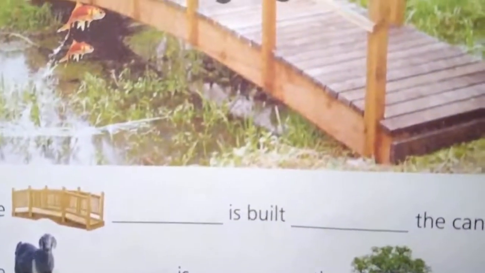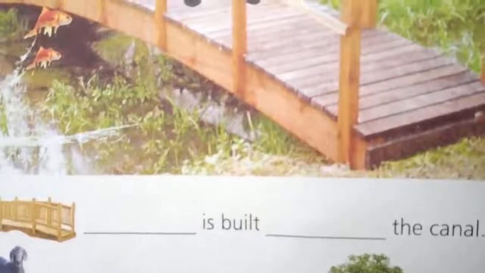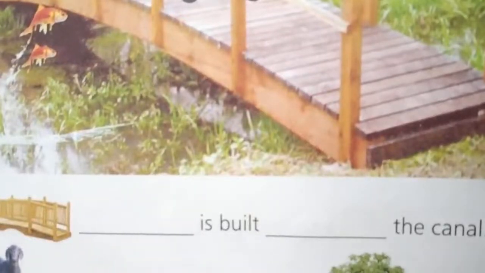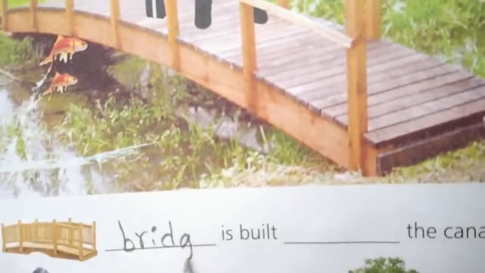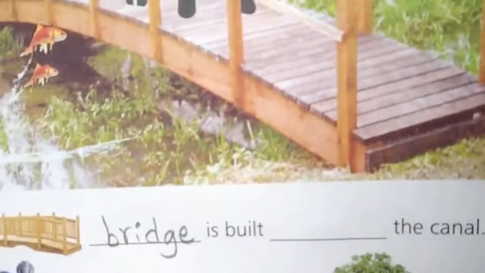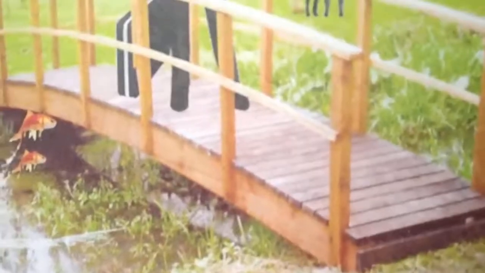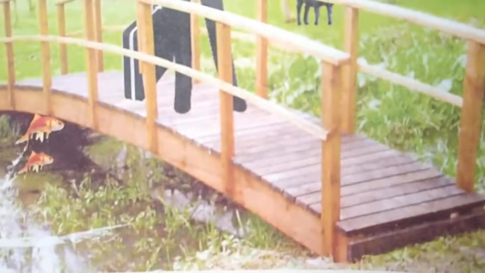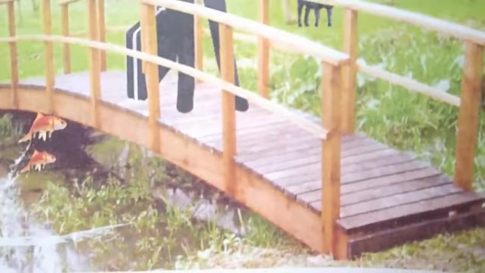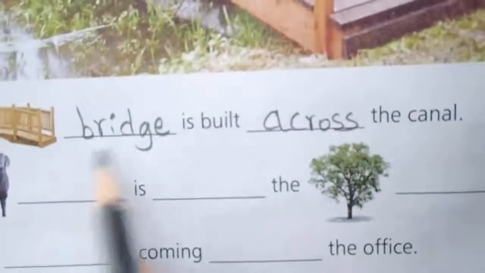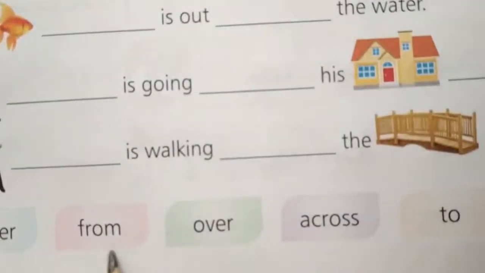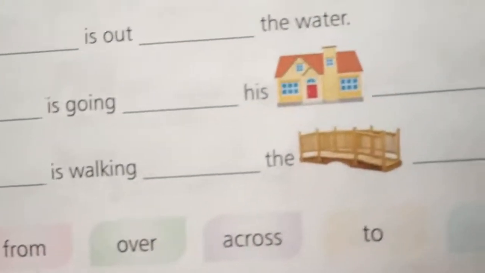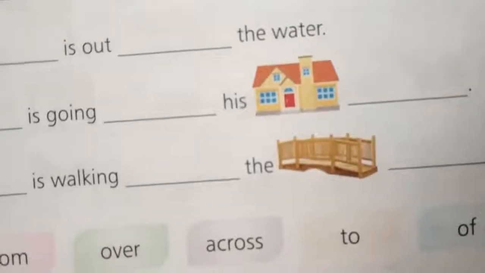What is this one? What is this picture? Tell me, what is that picture? This is a bridge. The bridge is built. That's the canal. Canal మీద పైన కట్టారు కదా, ఏమనాలి అప్పుడు దాన్ని? Across the canal. The bridge is built across the canal. Here words are there, no? Under, from, over, across, to, off. We have to complete it. Okay? The bridge is built across the canal.